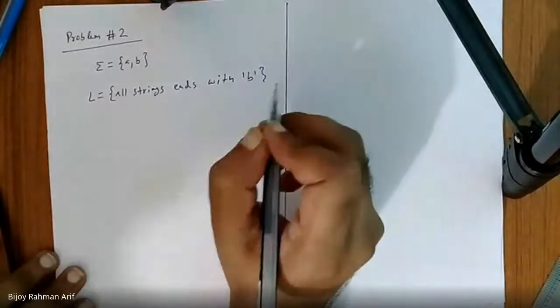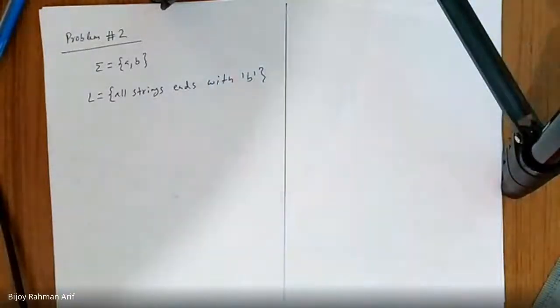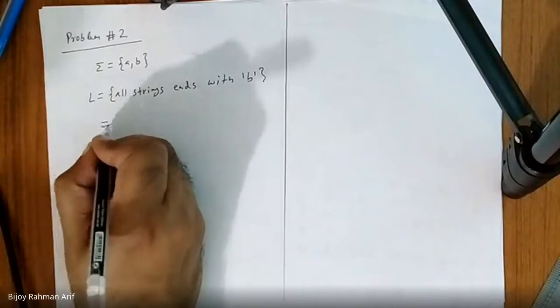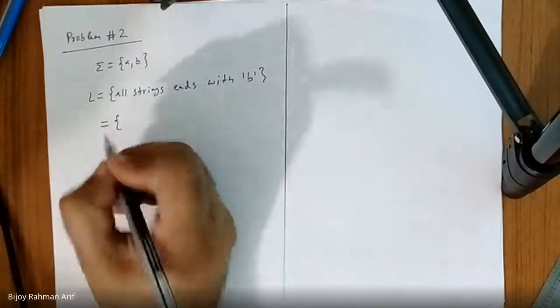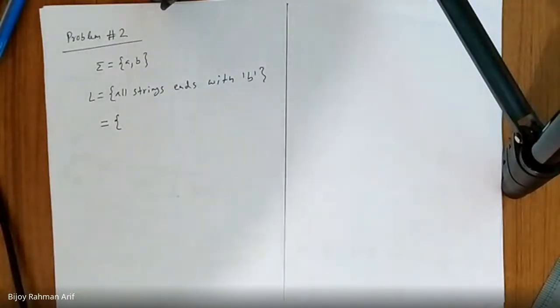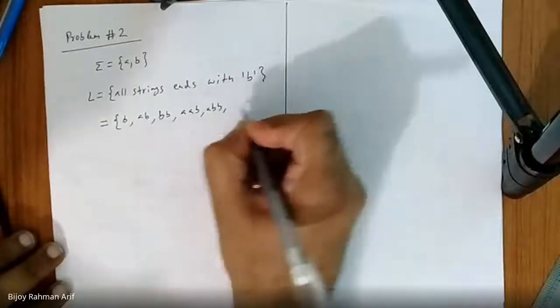All strings that end with B. How can you solve this one? What would be my algorithm? And what would be the first member in the string? So B, then AB, then BB, then check A, B, A, B, B, and so on. Finite or infinite?